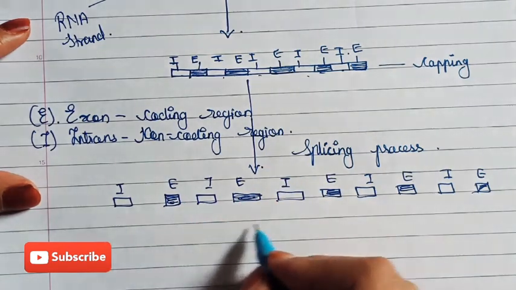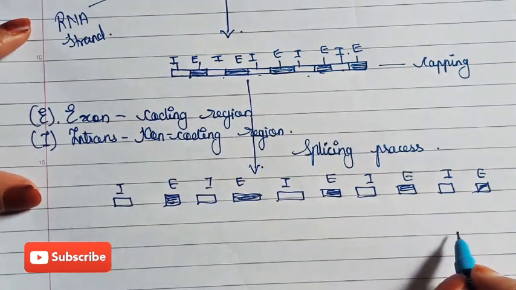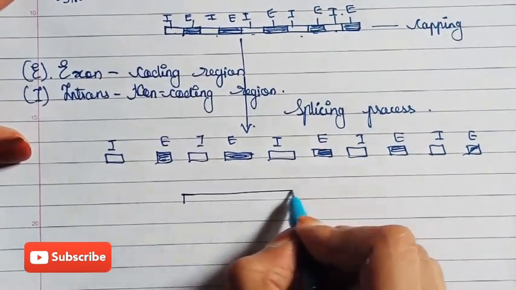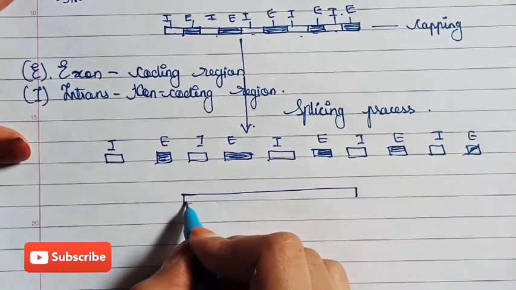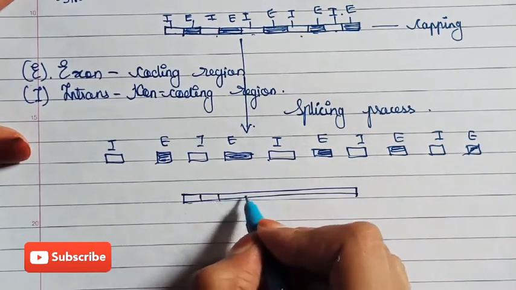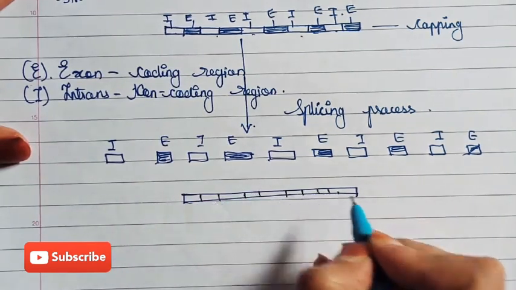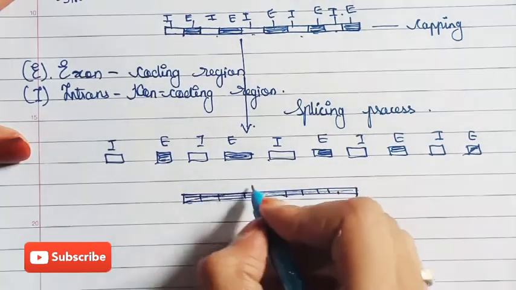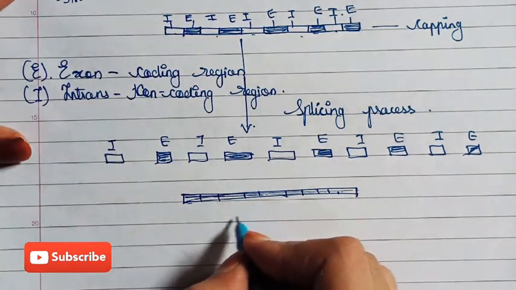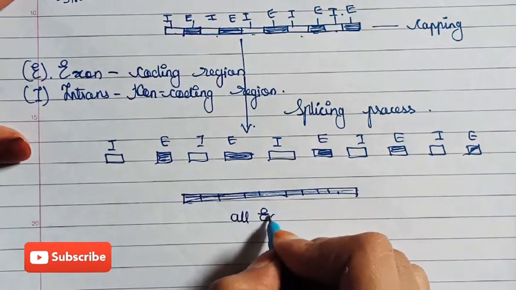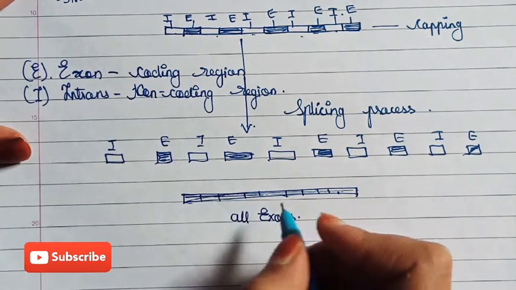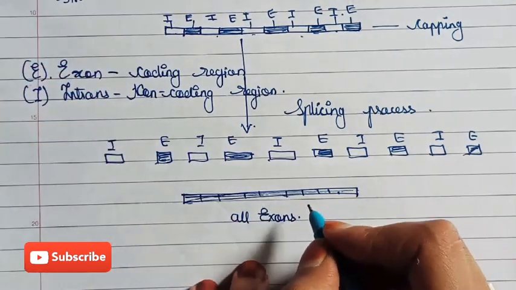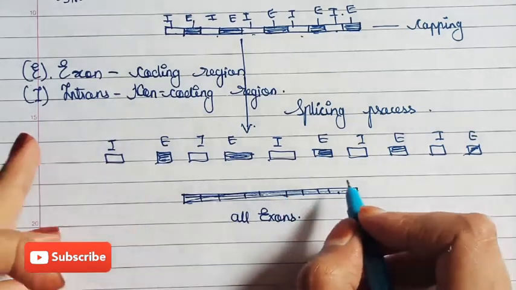Now all exons are going to be arranged in one region and attached. So you can write that all exons are attached.